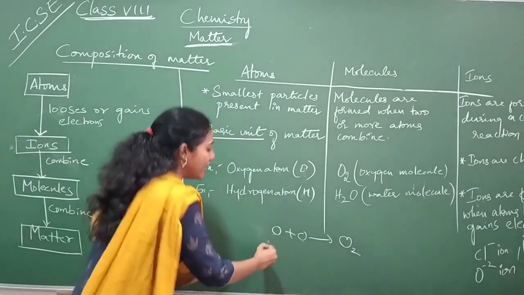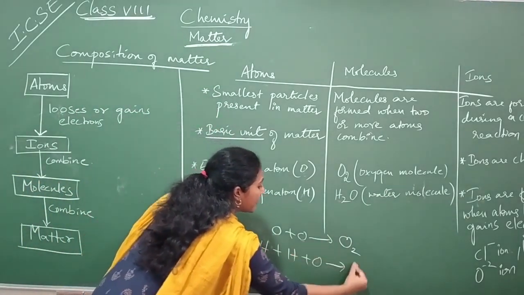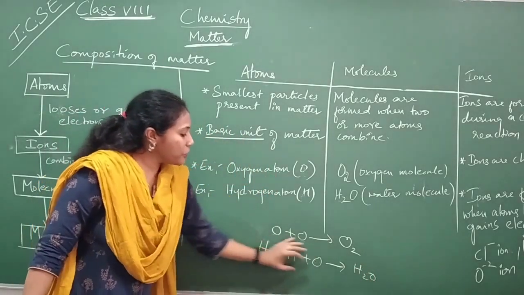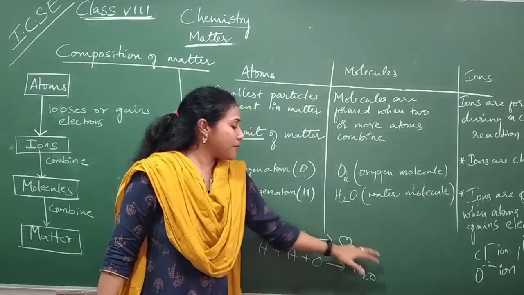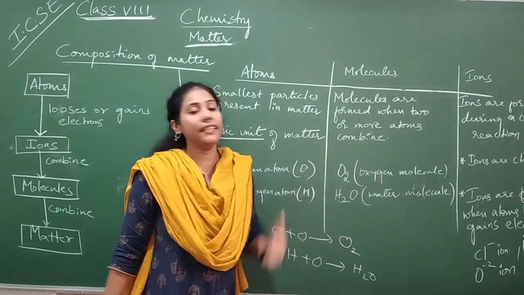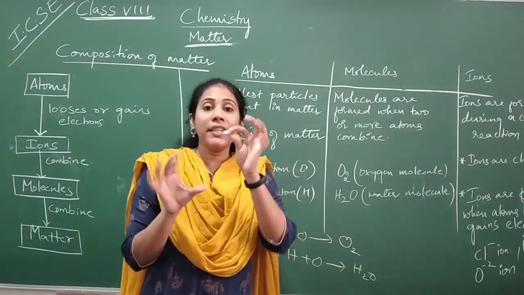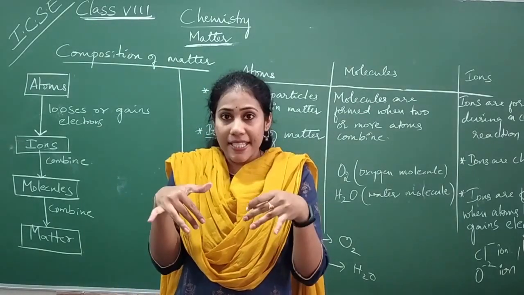Similarly, when I combine 2 hydrogen atoms with 1 oxygen atom, we actually get water. These are individual atoms. When they combine, you get a new substance, and we call that a molecule. Matter may contain so many molecules. An atom does not have individual existence.